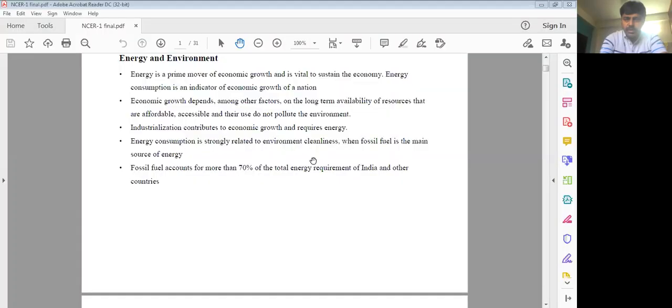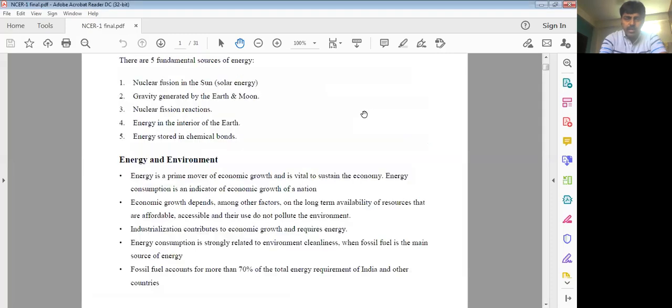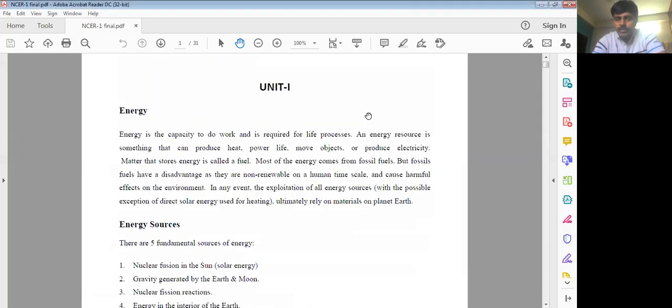The first unit starts with the energy part. This particular unit is going to tell you about the need of conventional fuels. Later on, what the problems with conventional fuels are, and later we'll see the importance of non-conventional fuels. This is the way it is going to deal.